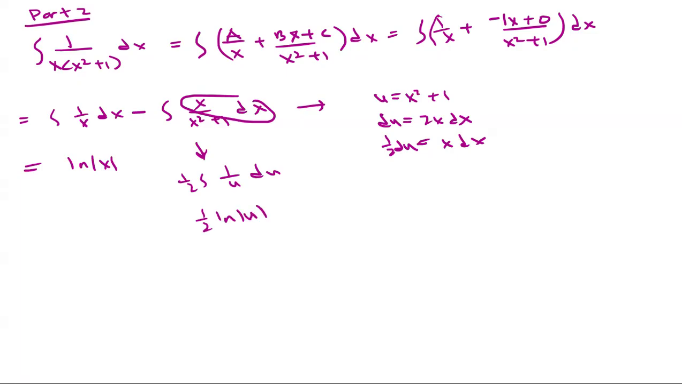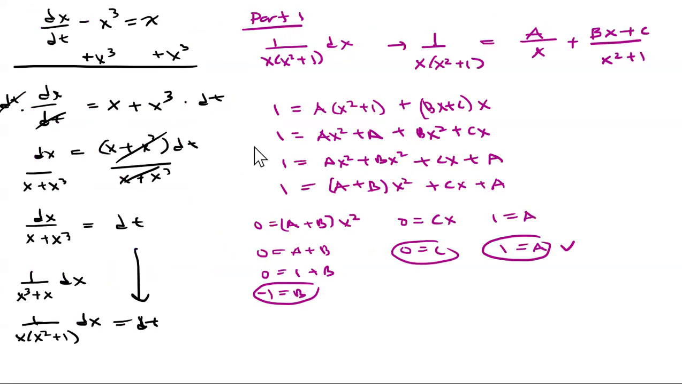All right, and then I can put the u back in. So we have 1 half ln of x squared plus 1. Okay, and then I can just bring this down. So that's ln of x minus 1 half ln of x squared plus 1. Again, I can have a plus c here. I'll call it c1. Okay, so that's the left side of the equation.